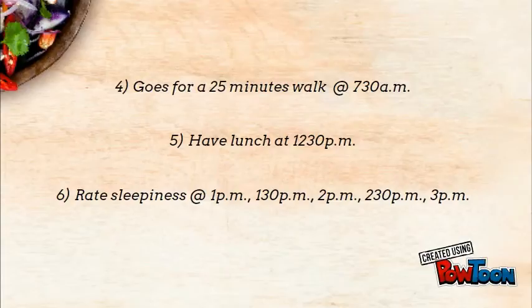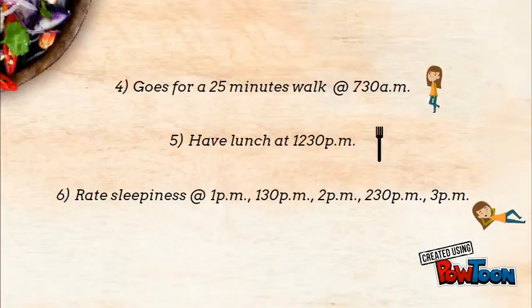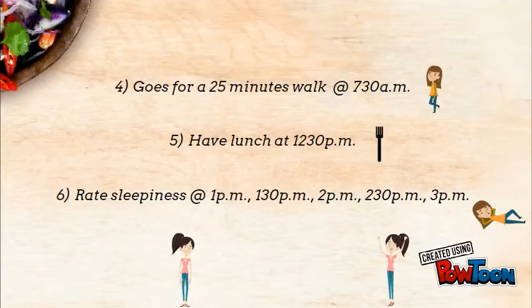At 7:30 a.m., she goes for a 25 minutes walk to burn 233 calories. She takes her lunch at 12:30 p.m. and she rates her level of sleepiness at 1 p.m., 1:30, 2, 2:30, 3 p.m. to see if the types of lunch she had actually affected her level of sleepiness.